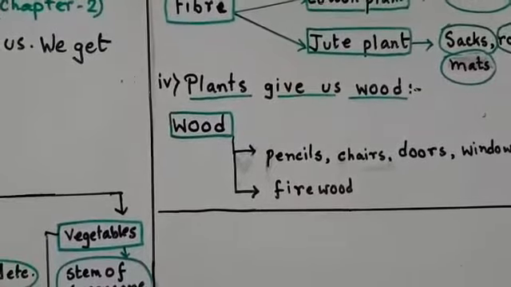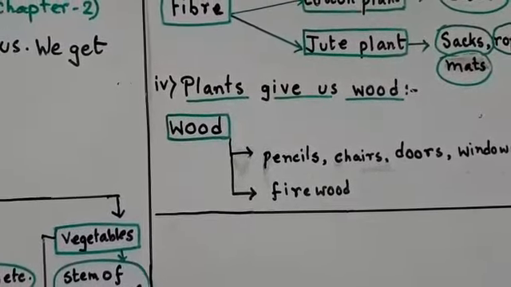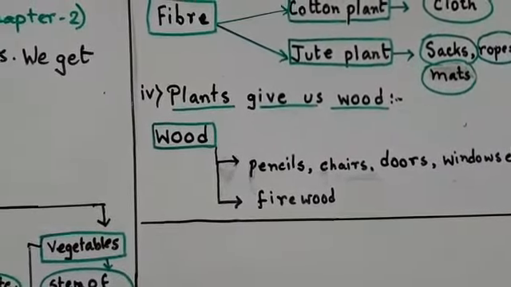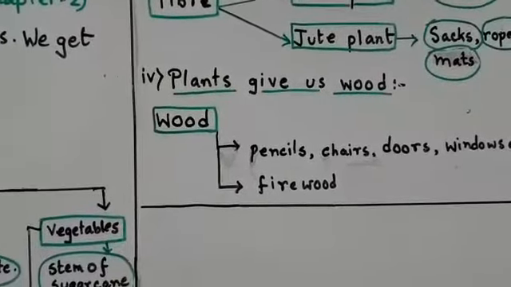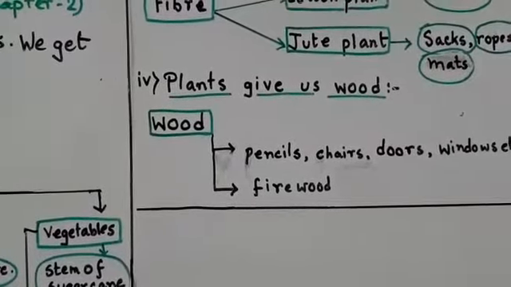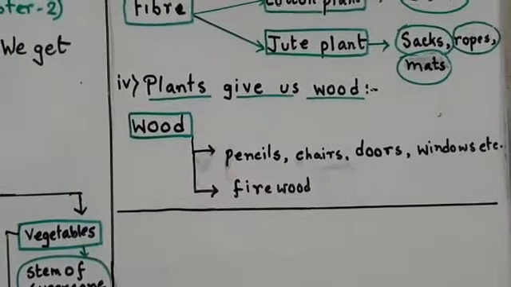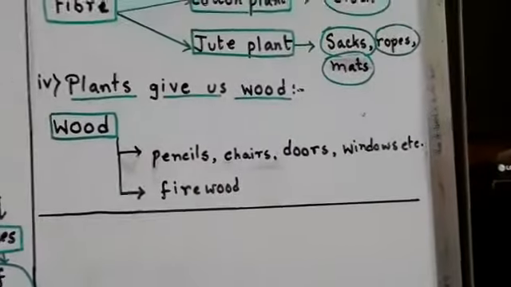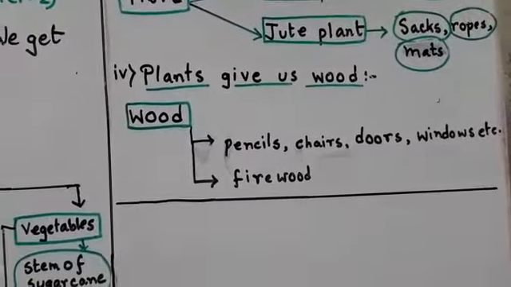Next I have written, plants give us wood. Do you know that your pencil with which you are writing is made from wood that you get from the plant? The wooden chairs that you sit on are also made from the plant. The doors of your houses, the windows, etc. are all made from the wood of the plant.